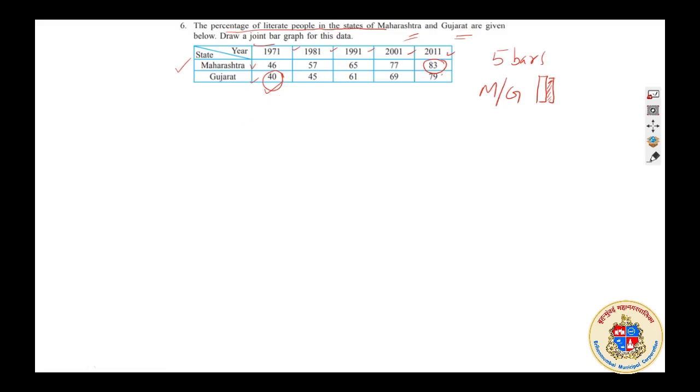Okay, so that is the technique of drawing a joint bar graph.